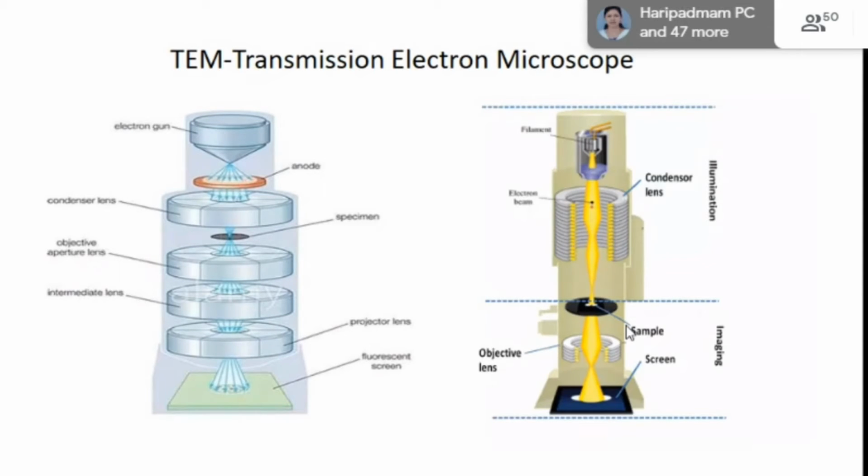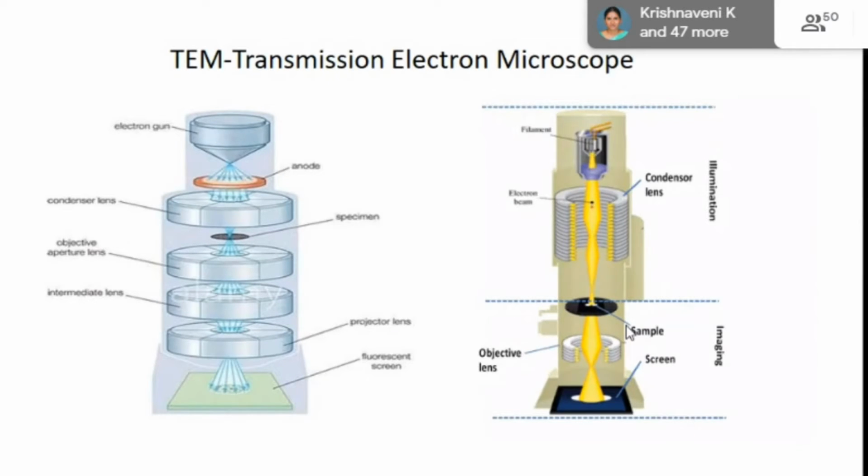The condenser lens projects the beam of transmitted electrons onto the surface of our sample, and we can calculate the particle size and the particle shape. We also calculate the composition of our material.